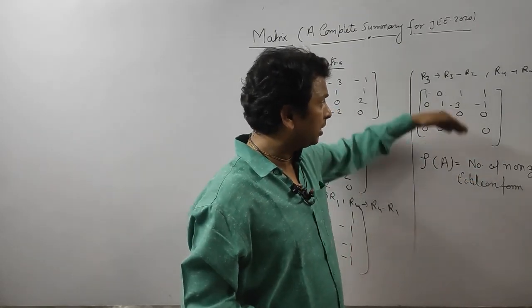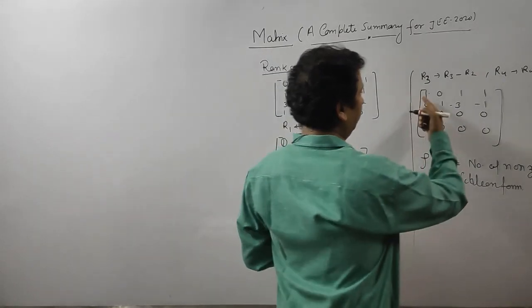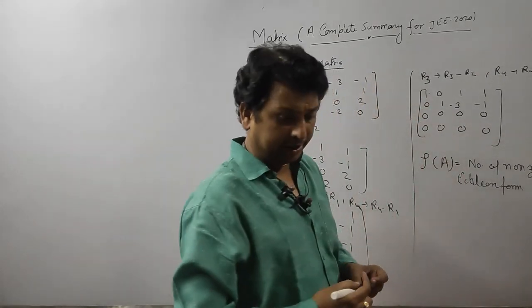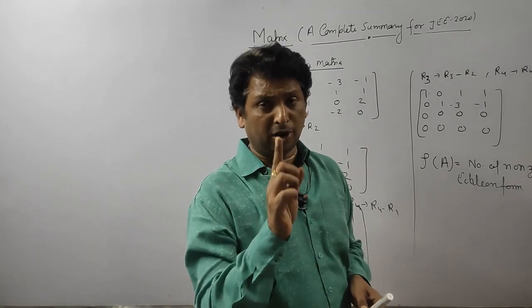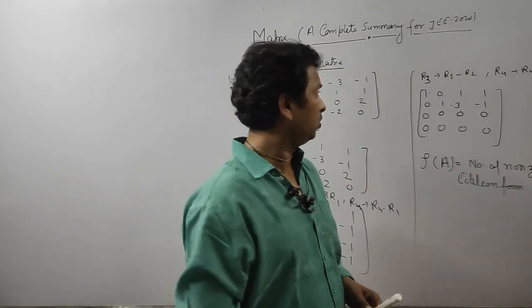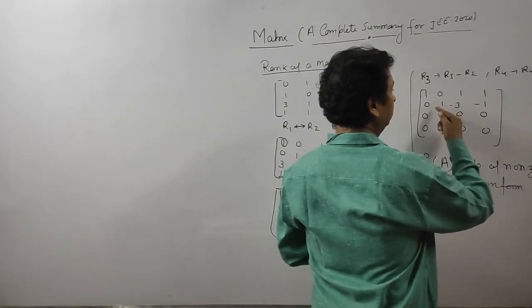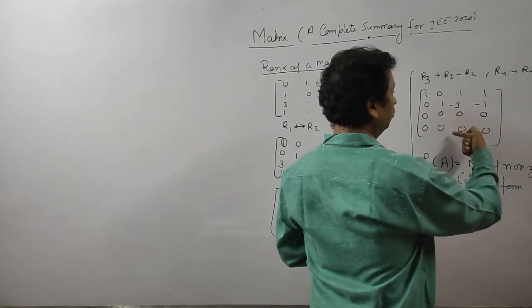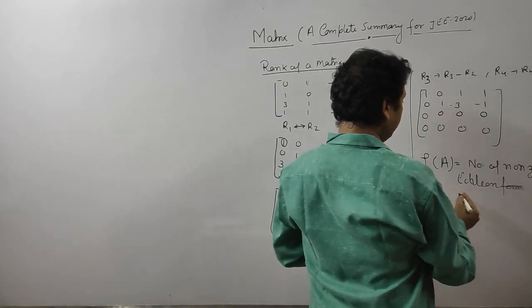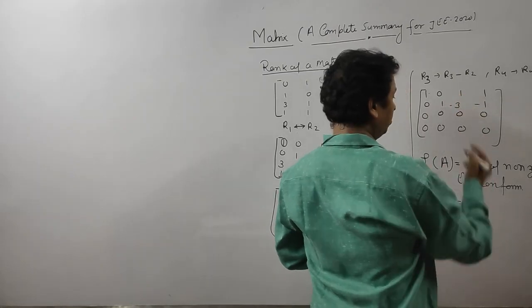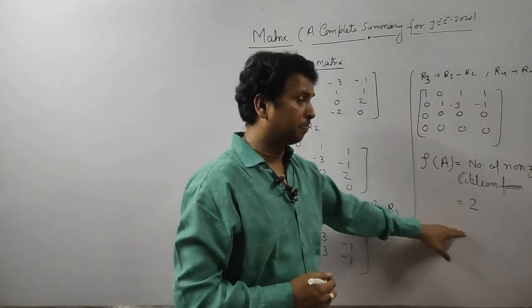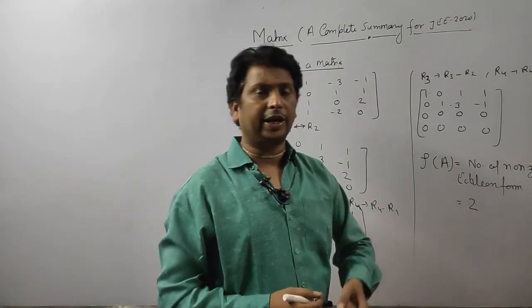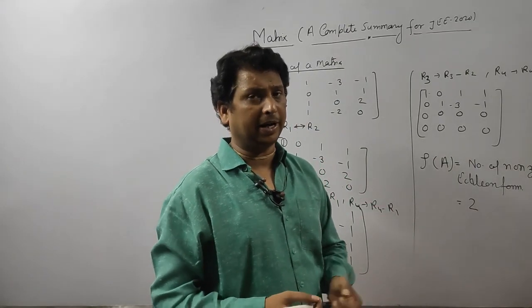How many non-zero rows are there? A row is said to be non-zero if at least one entry is non-zero. So this row is non-zero, this row is non-zero, and these two rows are zero rows. So what is the rank? How many non-zero rows? 2. So the rank of this matrix is 2. In this way, you can calculate the rank of any matrix.